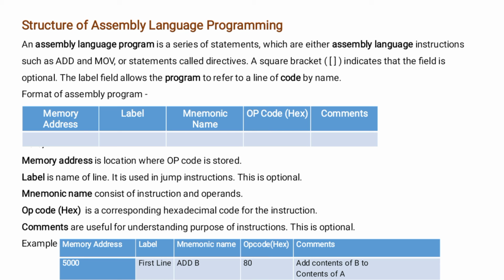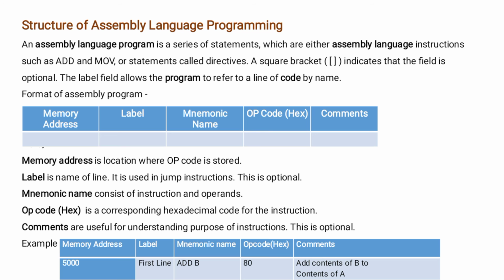So how to use this structure in programming, see the example. In the first parameter we have to write the memory address 5000. Next parameter is a label. This is optional when we write the first line. And next parameter is a mnemonic name.